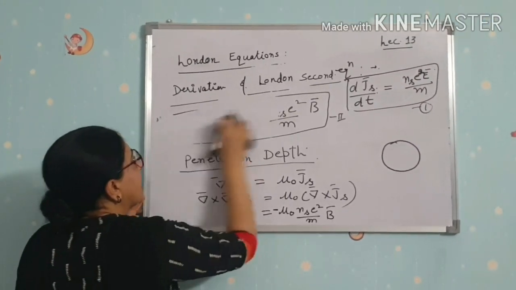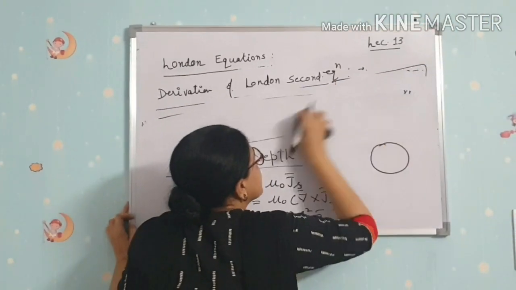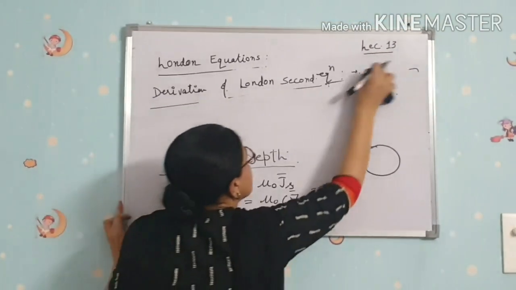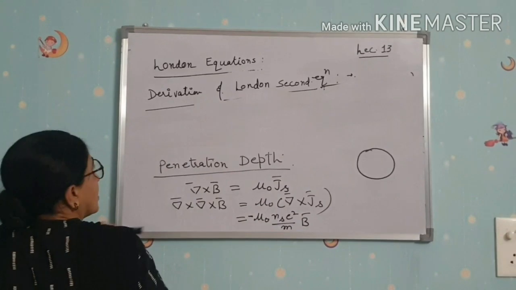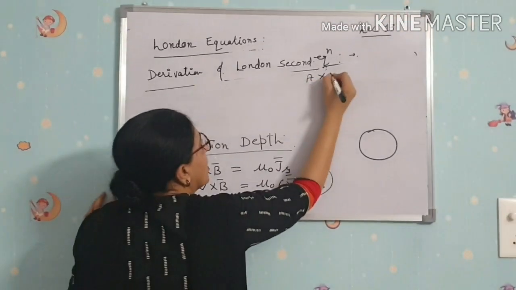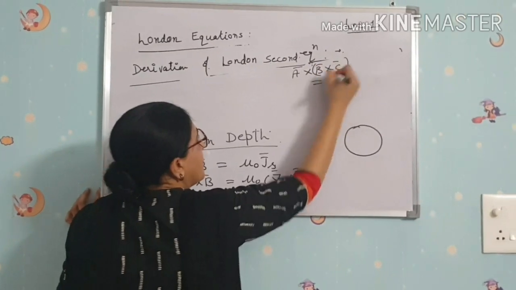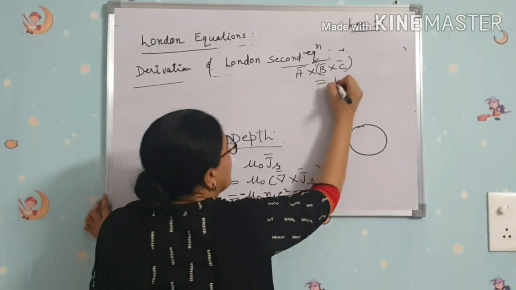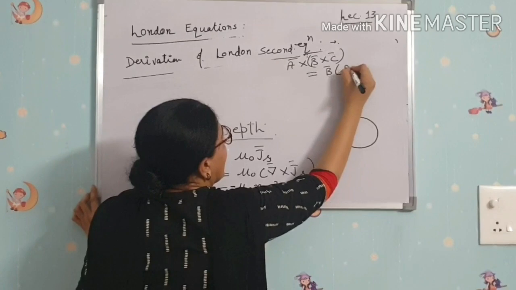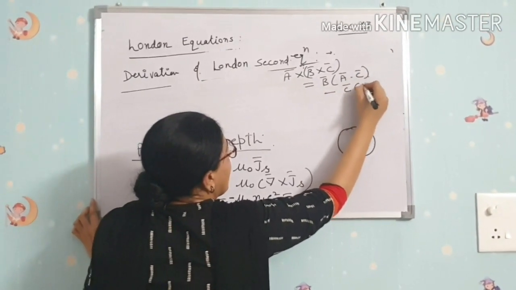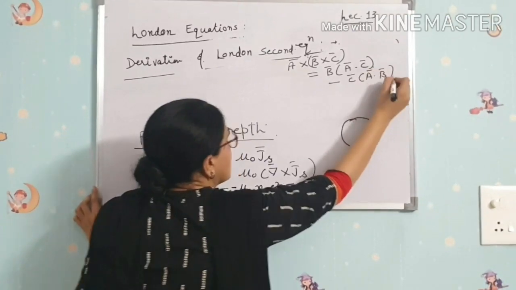Now del cross del cross B, what is this? We know that A cross B cross C is equal to B A dot C minus C A dot B.